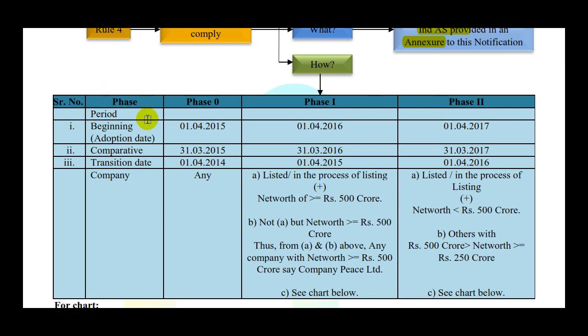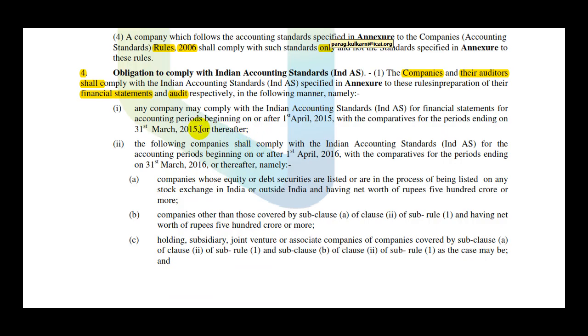So let's try to understand now the beginning, the adoption date. If we are speaking about phase 0, which is a voluntary phase, it's from 1st April 2015. Let's read through that. Any company may comply with Indian accounting standards for financial statements for accounting periods beginning on or after 1st April 2015 with the comparatives for the periods ending on 31st March 2015 or thereafter.